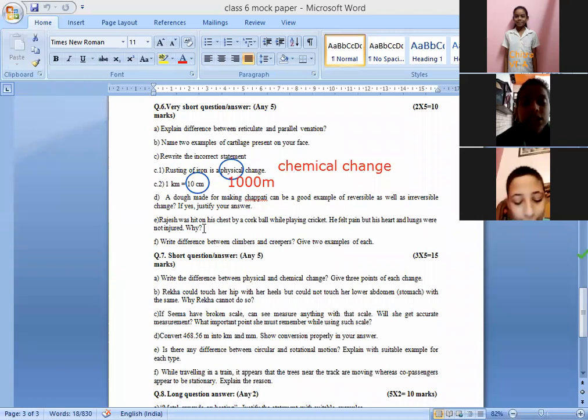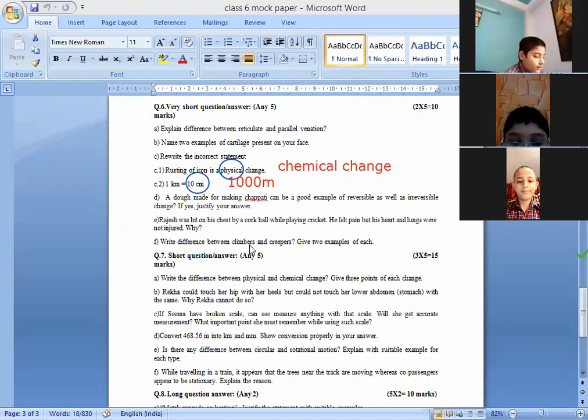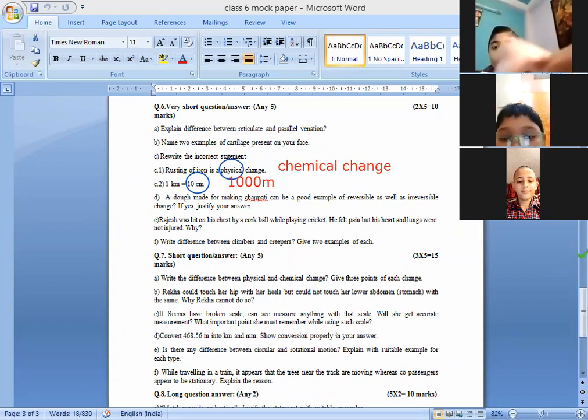Rib cage. Next, difference between creepers and climbers. You may write down the difference between a creeper and a climber. So climbers need support to climb up. And what are creepers? They spread themselves on the ground. And children, you have to give two examples of it also. Done? And kindly, the rest of the part will be taken tomorrow. That is short answer type questions.